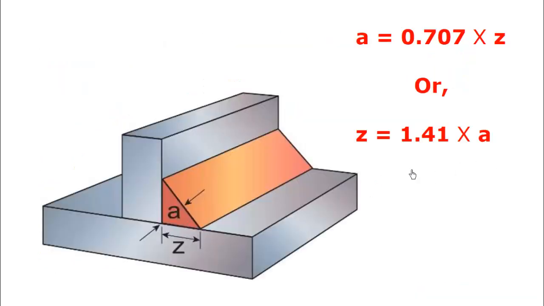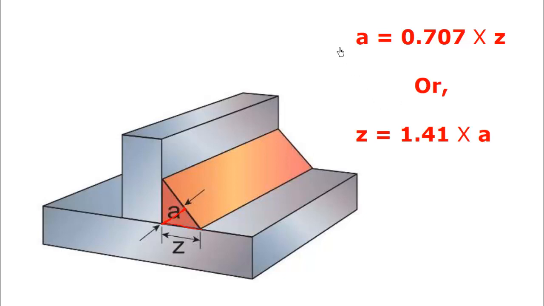Here you will see the picture. This is the leg length, denoted by Z, and this height is known as the throat. The more the throat, the stronger the weld will be. So you have to check which option has more throat.